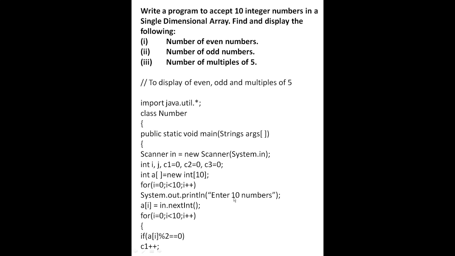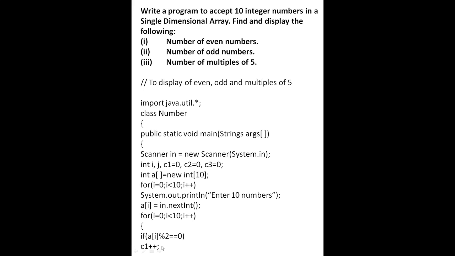Now System.out.println, first we will enter the 10 numbers, then we will write the data type of these numbers. For i equal to 0, i less than 10 and i plus plus, curly bracket start, if a[i] divided by 2 equal to 0. Because when we are finding an even number, we divide that number by 2. If the remainder becomes 0, then this is an even number, C1 plus plus.